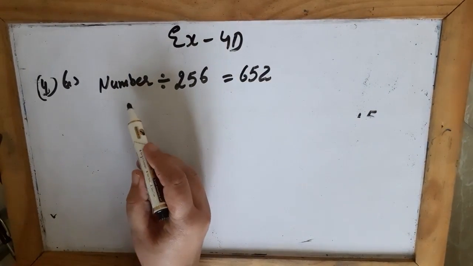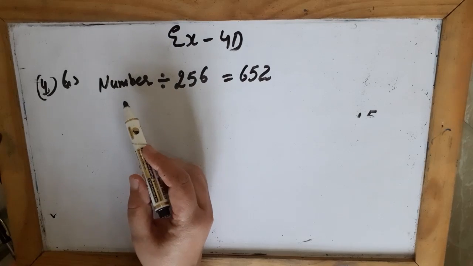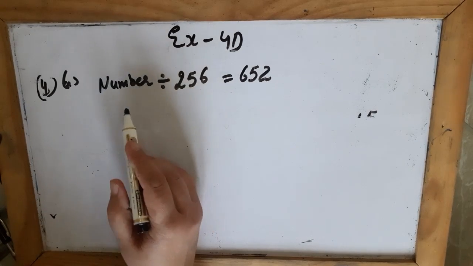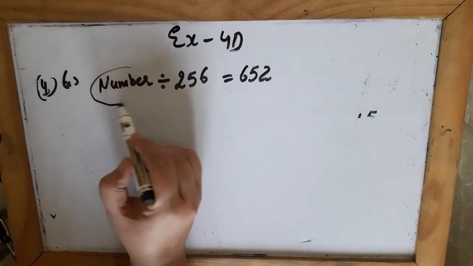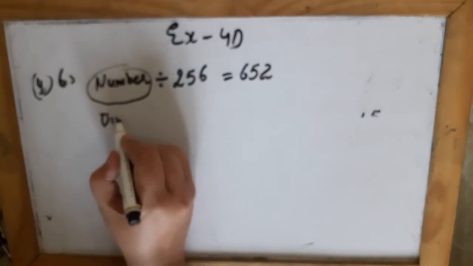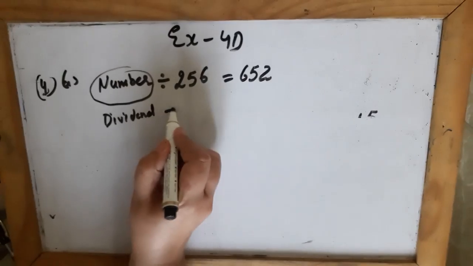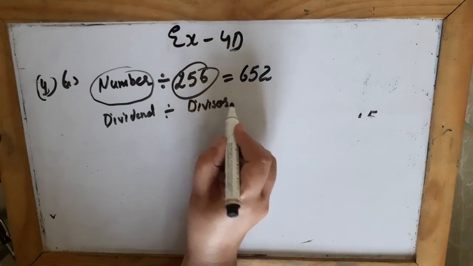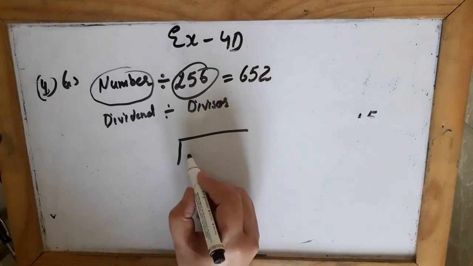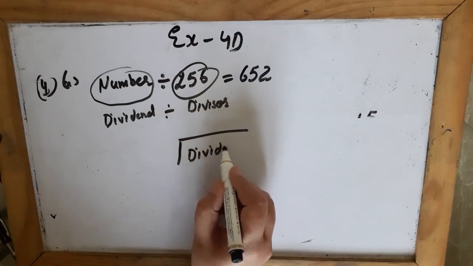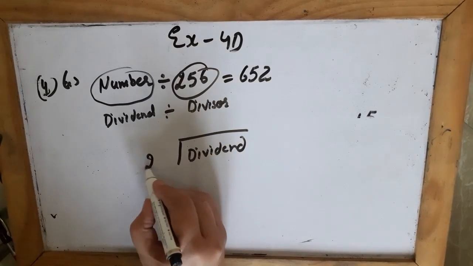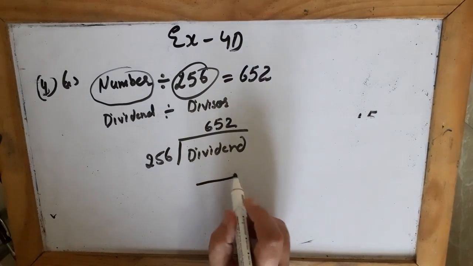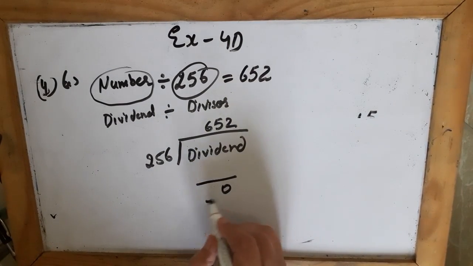In your previous exercise 4C, I told you about the dividend, divisor and everything. This first number is the dividend, and this number is the divisor. The first number is always the dividend. It means I have to find the dividend, which I don't know. 256 is the divisor and 652 is the quotient, and the remainder is 0.